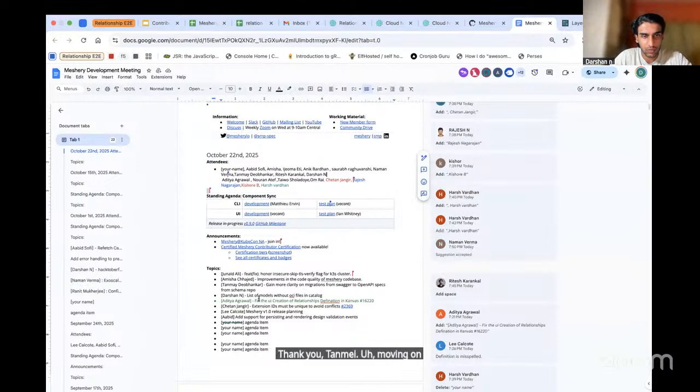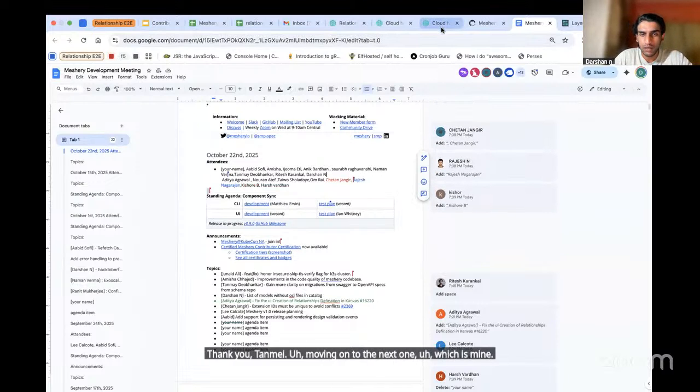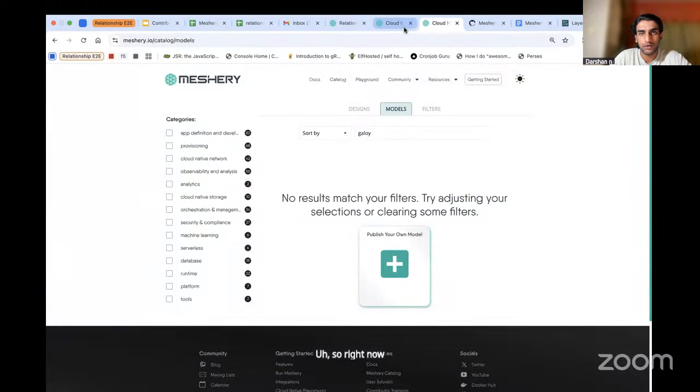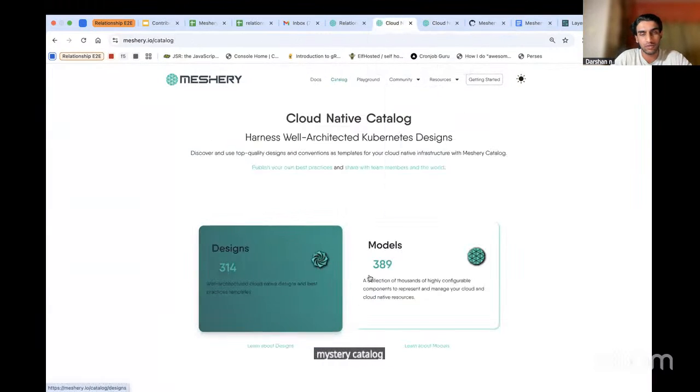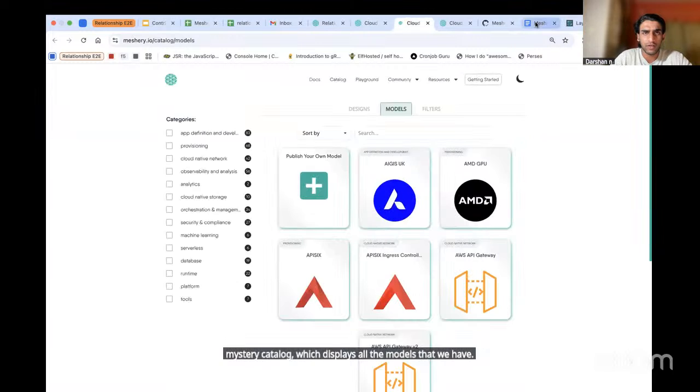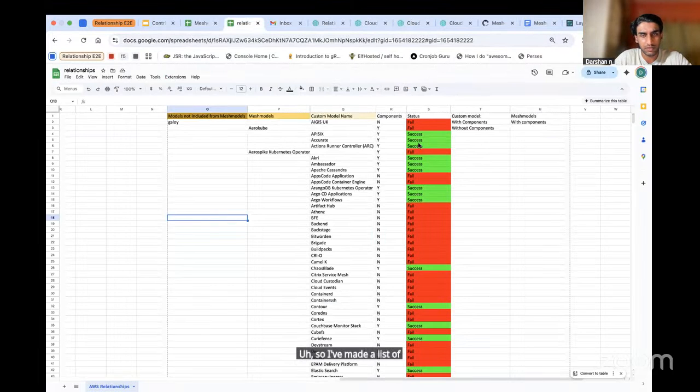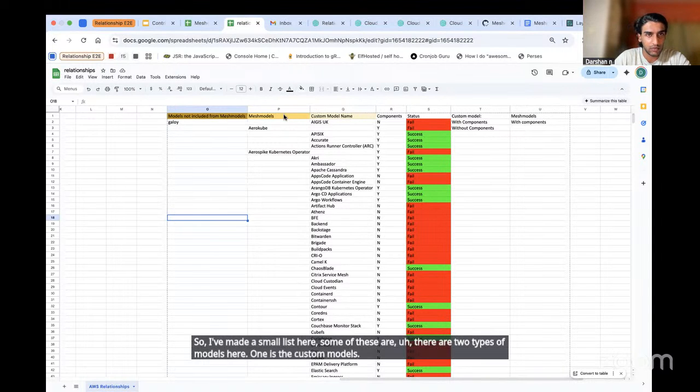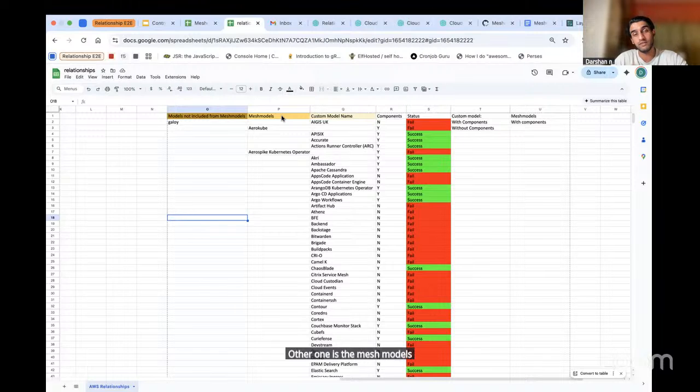Moving on to the next one, which is mine. So right now we have the Meshery catalog, which displays all the models that we have. I've made a list of the models that have the OCI file. There are two types of models here. One is the custom models. The other one is the pre-existing models that we have in the registry.